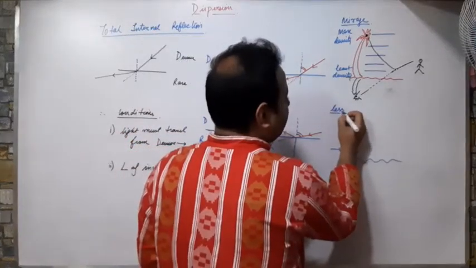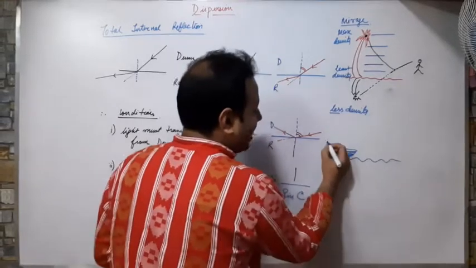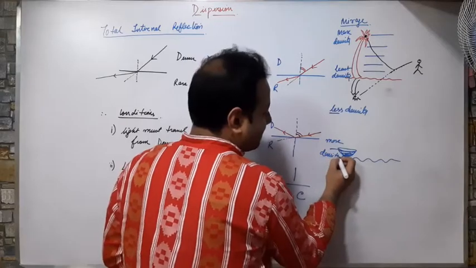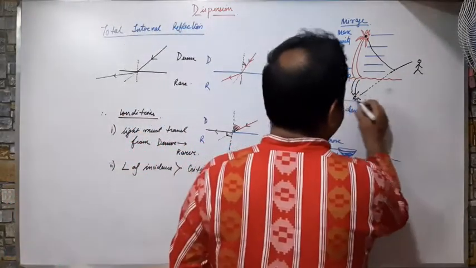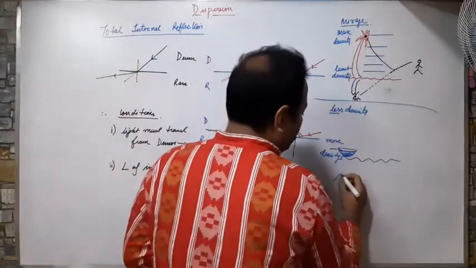So here we have less density and here we have more density in the case of colder places. This was in hot, warm places, and this is in cold places. This is known as looming of water.